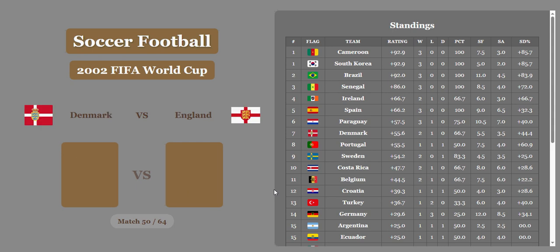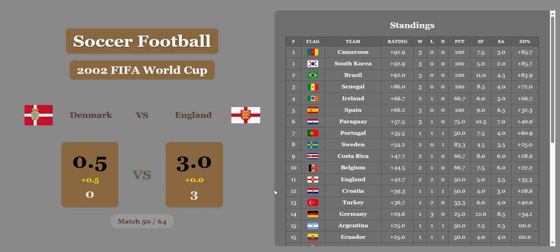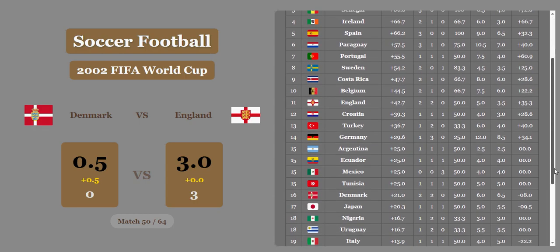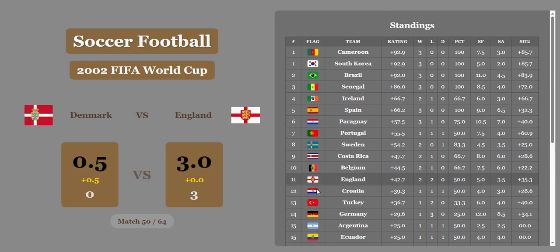Denmark versus England is the next game. Match 50. Denmark. Oh, ouch. 0-3. England with a big win, proving that they do have skill. England up in 11th now. Denmark is going to fall to 16th place. There's a lot of competition out here, folks.